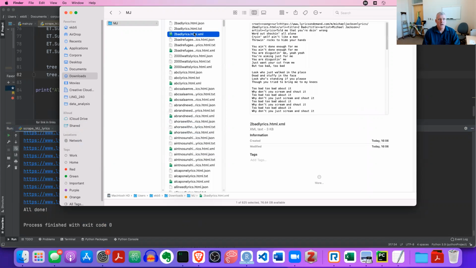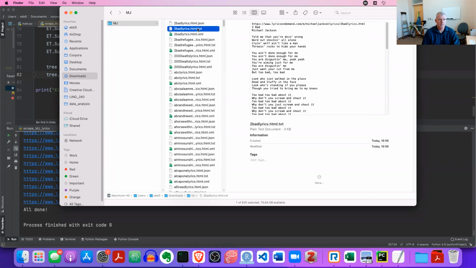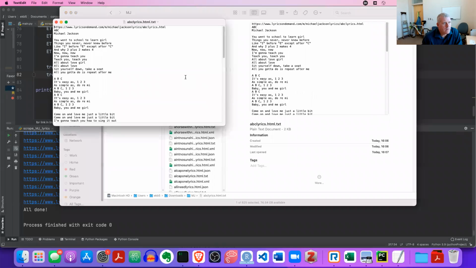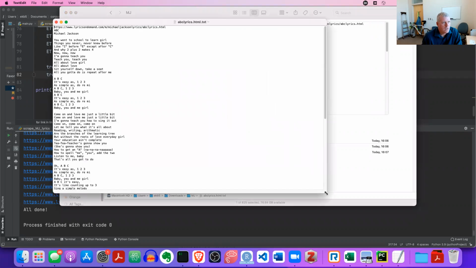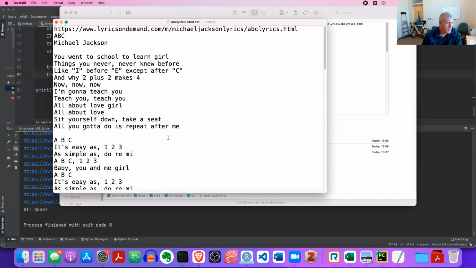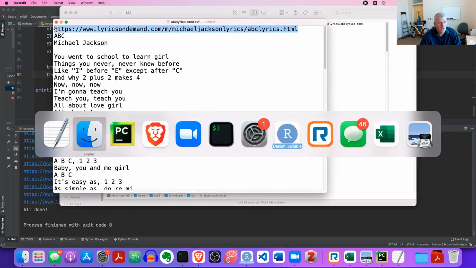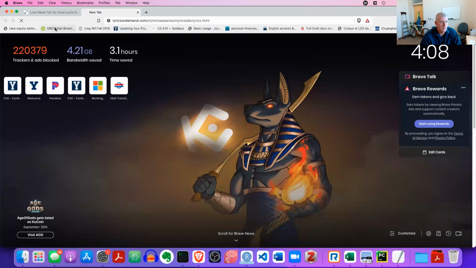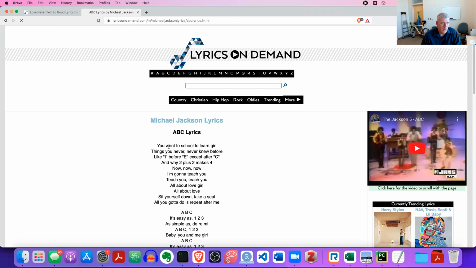So JSON and XML files are meant to be read by computers, and text files can be read by both, but mostly by humans. So let's look at ABC. ABC lyrics. Here, let's take a look. So there it is. It gave me the URL so if I wanted to track down the exact web page that it came from, I could grab that URL, come back over here, go in here, and this is where it grabbed that text from.